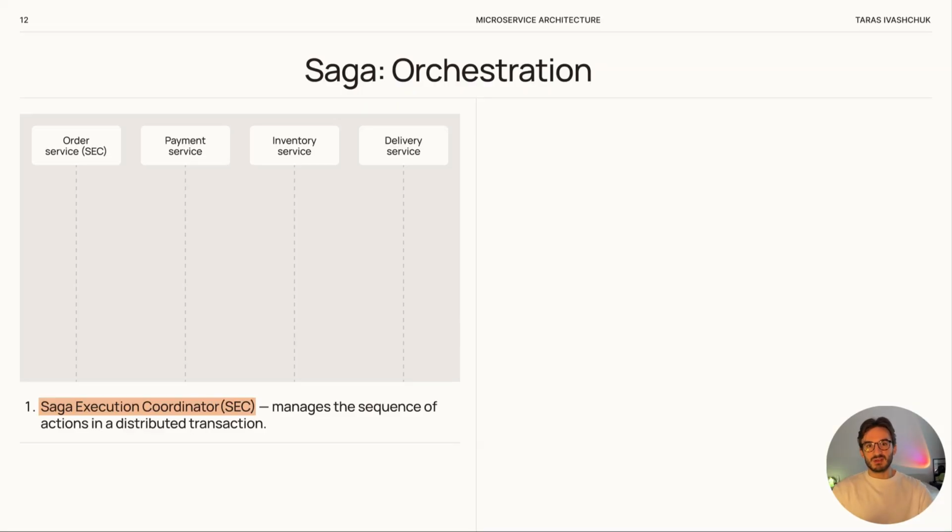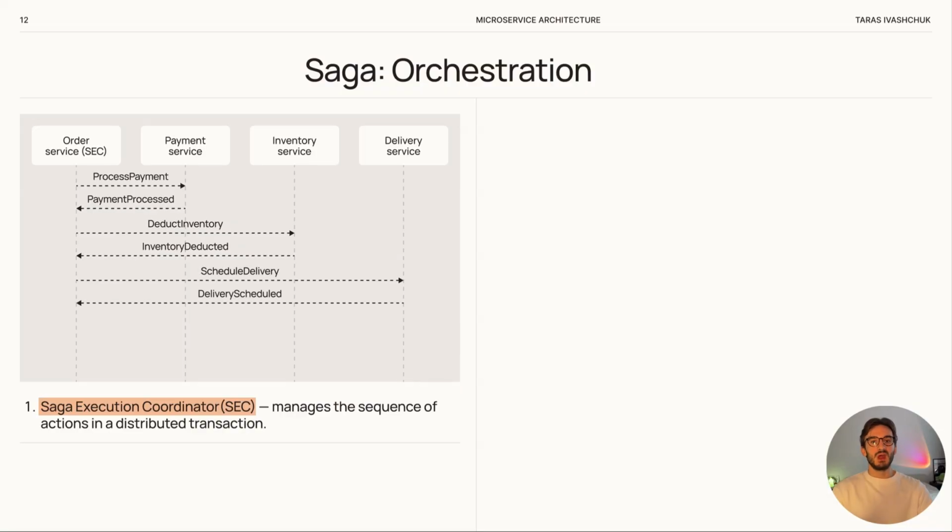Then the order service sends commands, for example, to payment service to take money, to inventory service to reserve items, and to delivery service to arrange delivery. These services run their local transactions. After finishing, they send results back to order service. When order service gets positive answers from all participants, it confirms the saga as successful and the order is completed.